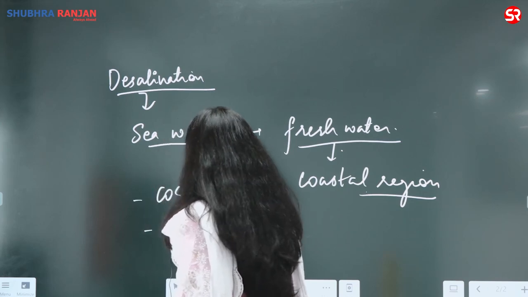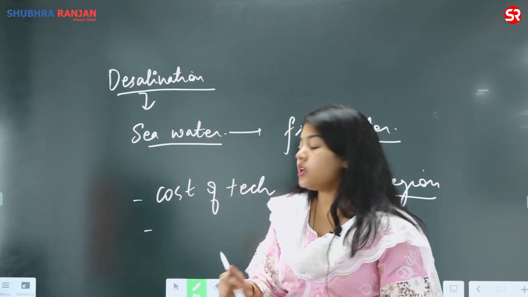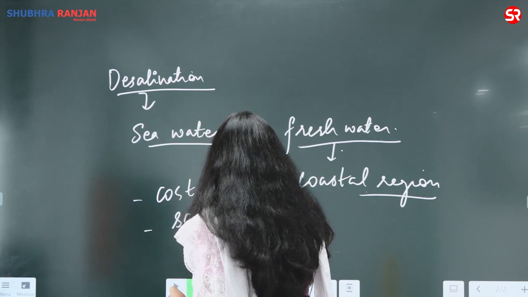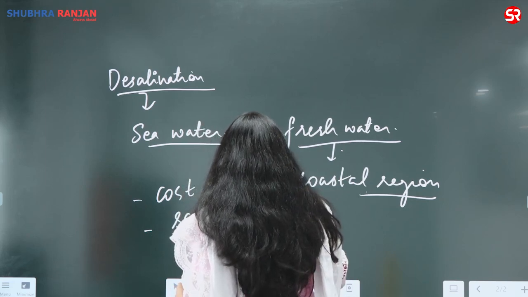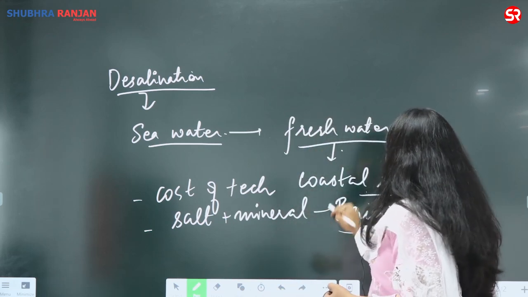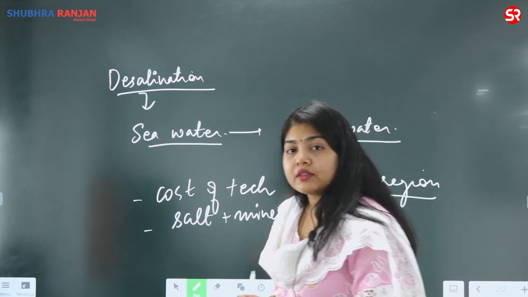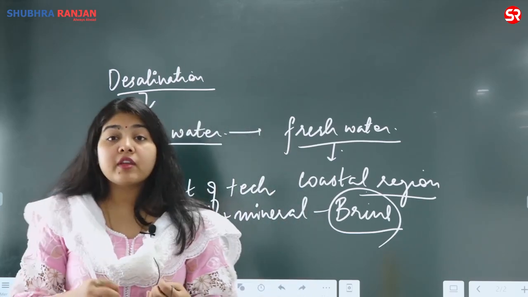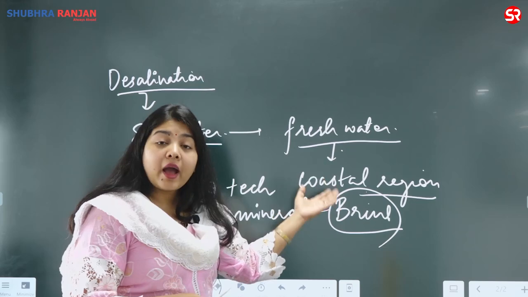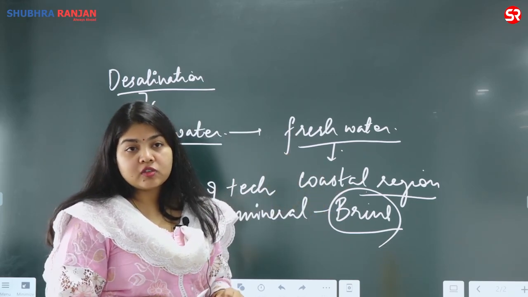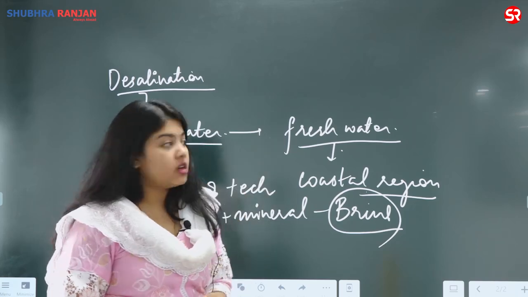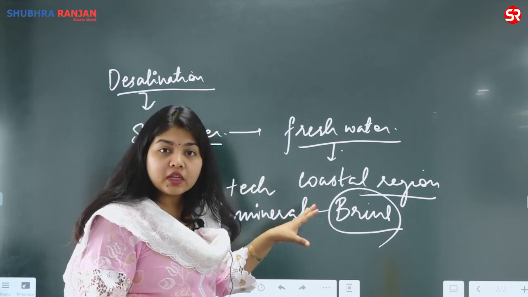Second, when I remove the water which is high in salt plus mineral concentration, which is also called brine, when I release this brine, now what is brine? Brine is the water which has a very high concentration of salt and minerals. When I release this brine back into the aquatic ecosystems or the water bodies, it disturbs the biodiversity of that region. So the brine is not good for the marine biodiversity.